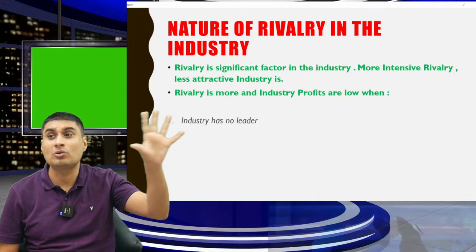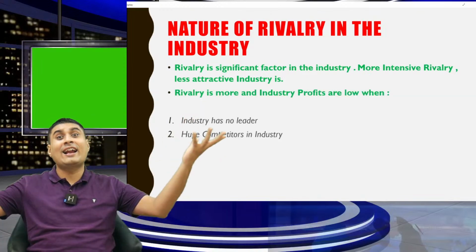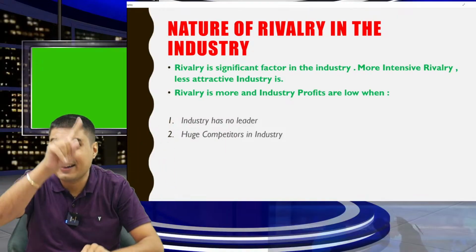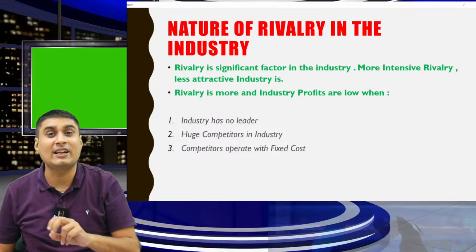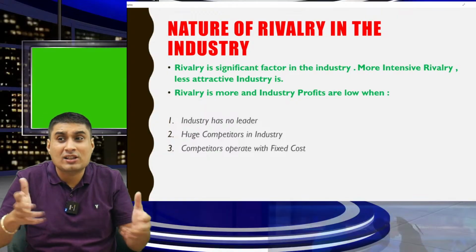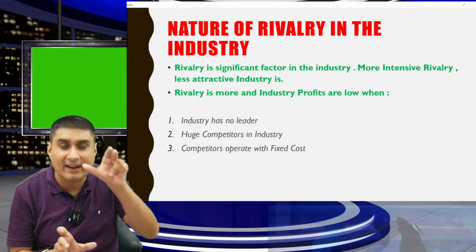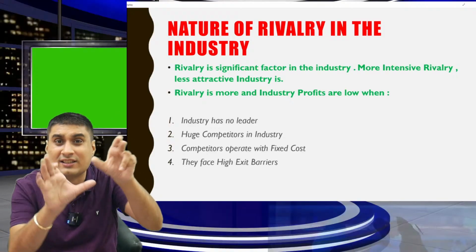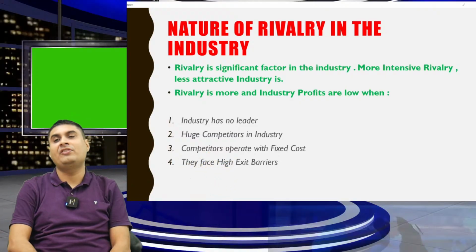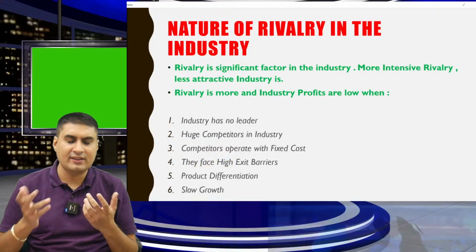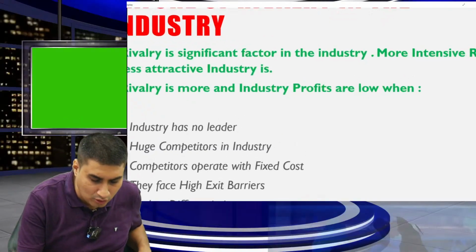Tell me, when is rivalry more? Number one, when the industry has no leader. When will it have no leader? When there are a lot of competitors. Simple. Industry has no leader means there are a lot of competitors. Fixed cost, exit barrier: I have so much fixed cost, I cannot exit. Product differentiation, slow growth. Over.